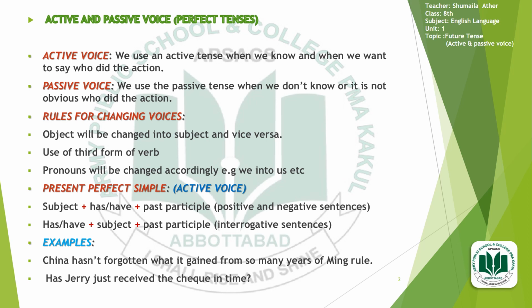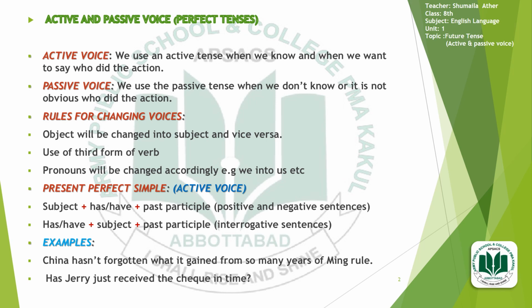Active voice: we use an active tense when we know and when we want to say who did the action. Basically, we have the information about who is doing the action, what the subject is. While in the passive voice, we use the passive tense when we don't know or it is not obvious who did the action. There are many rules and regulations which we have to follow while changing the active voice into the passive voice in perfect tenses.